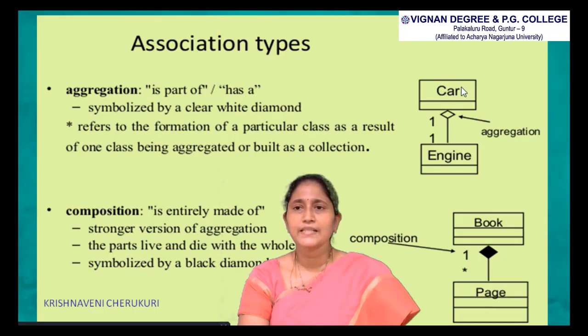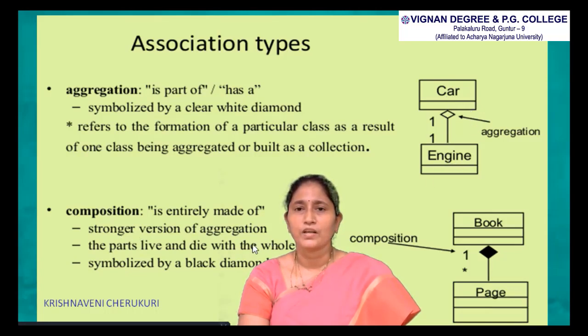One is the parent class, the car, and one is the child class, the engine. It shows the aggregation symbol, the white diamond. It shows the multiplicity relationship, a one to one relation. So one car has one engine. It shows the aggregation relationship.